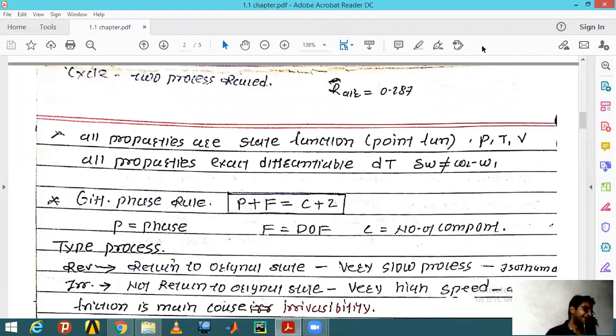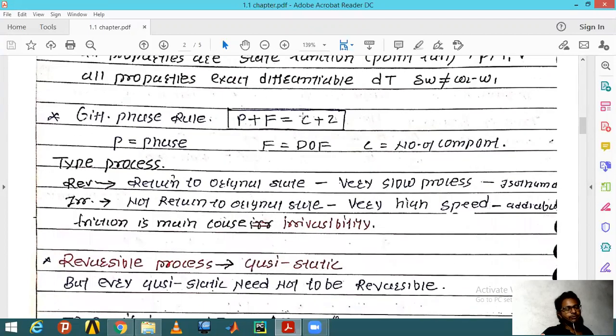It will return exactly to that same point after completing its process without leaving any effect on anything, just like it never happened. And all these properties are state functions, point functions. I have just explained this to you before.